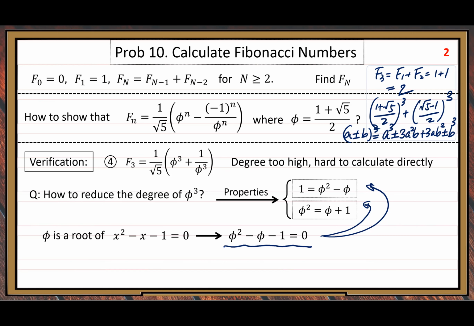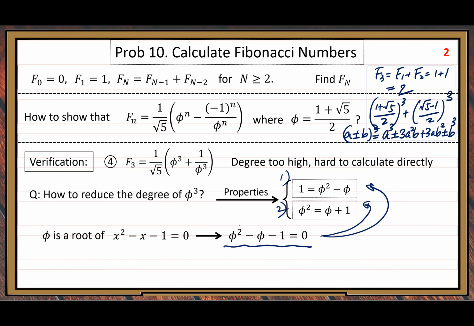So you can see if you move the minus 1 term from the left-hand side to the right-hand side, you get the first property. Then if you move minus phi, minus 1, both from the left-hand side to the right-hand side, you get the second property.